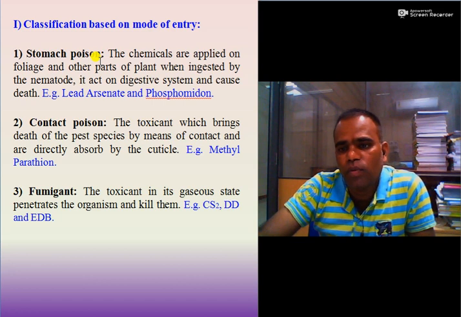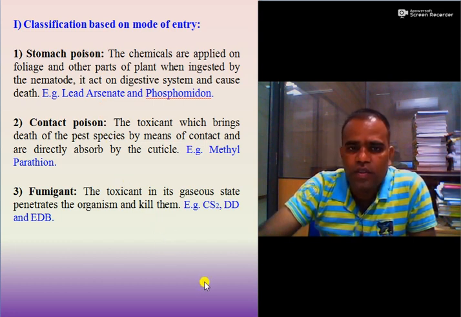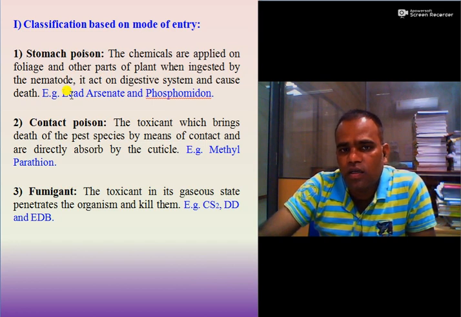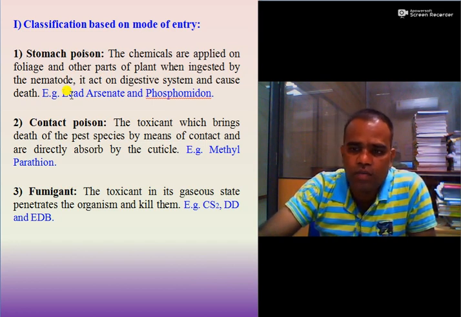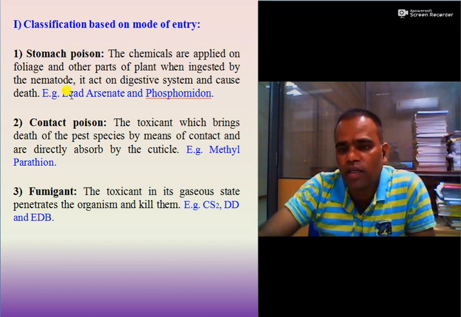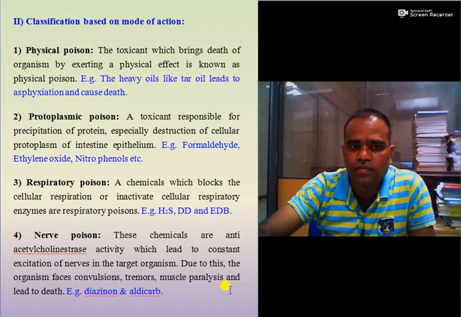Some of the fumigant nematicides which are useful are CS2, DD and EDB. So these are the classes of nematicides based on mode of entry with their examples. So you must keep in mind.